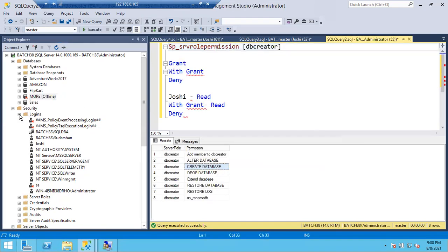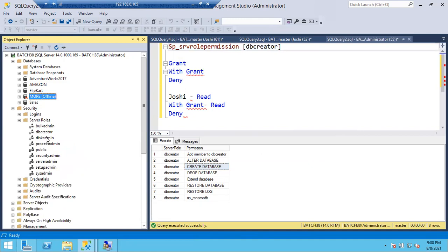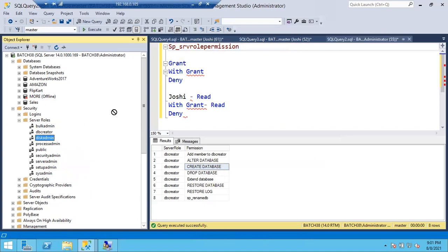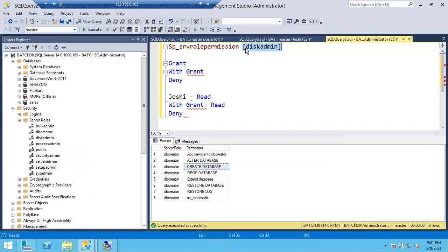Let's go with another role. What is that role? Disk admin. Disk admin we don't use. See guys, don't think all objects are used by the DBA team. We are going to use the maintenance related objects only. Some of the objects we don't use, guys, and like this, disk admin also we don't use.